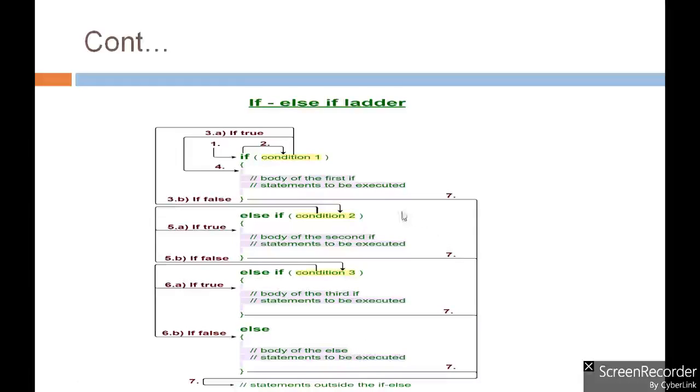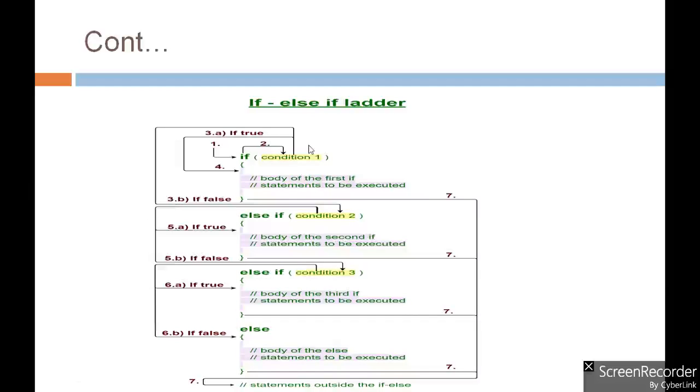But again, if condition 2 is false, then we will go and check condition 3, and it will behave the same as it is doing in previous cases. But what if all the 3 conditions are false? So in that case, the else part, that is the default else part, comes into the picture.